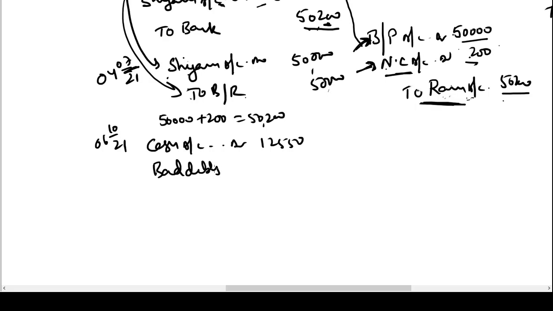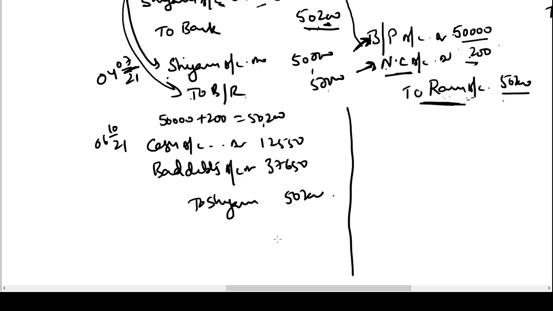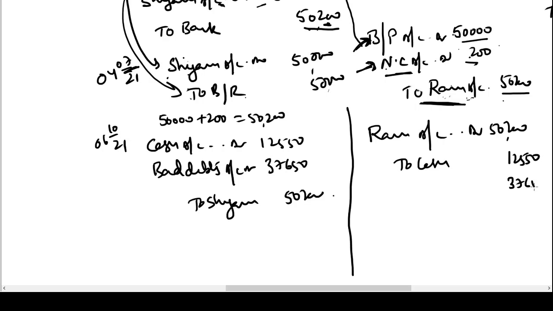Bad debts account will be debited 37,650 and Shyam account will be settled with 50,200 rupees. So this is the entry we will pass in the books of Ram when the final amount is received from Shyam's estate. What is the entry in the books of Shyam? Ram account has to be settled by debiting the account 50,200. How much cash is paid out of the estate? Only 12,550. The balance has to be transferred to an account called deficiency account.